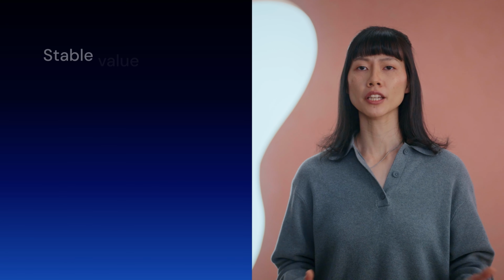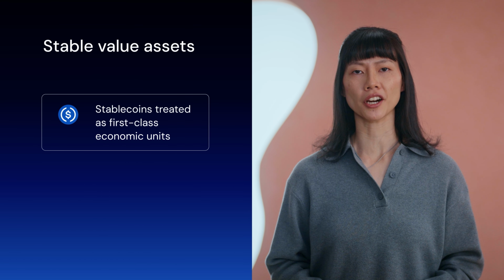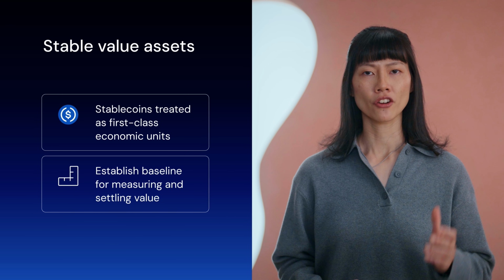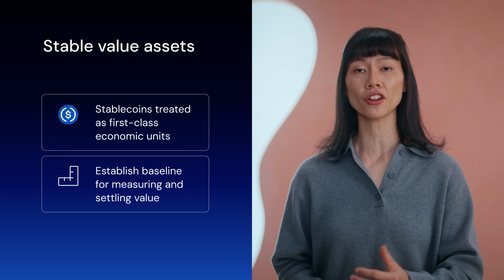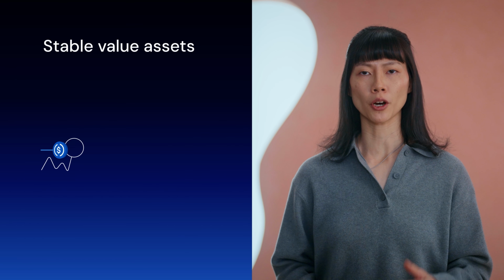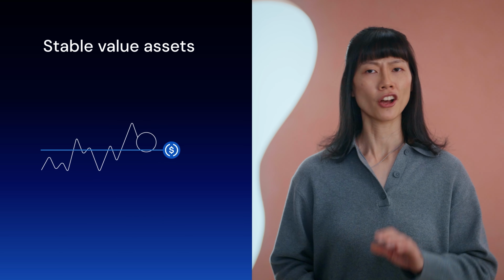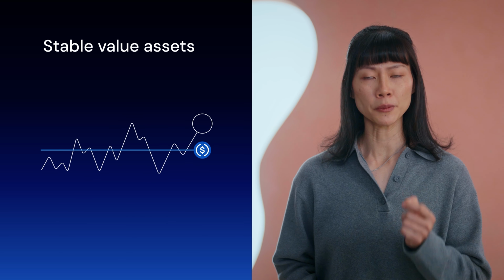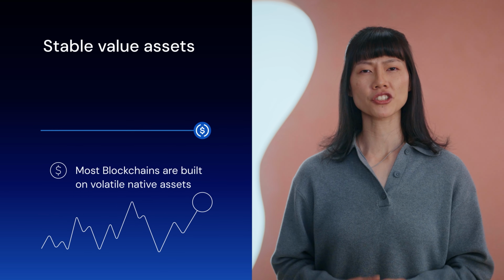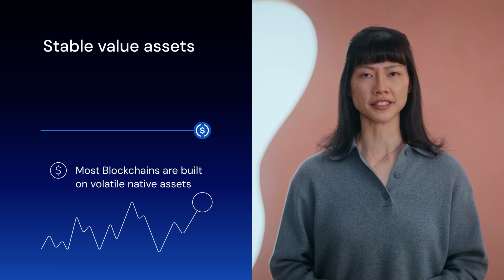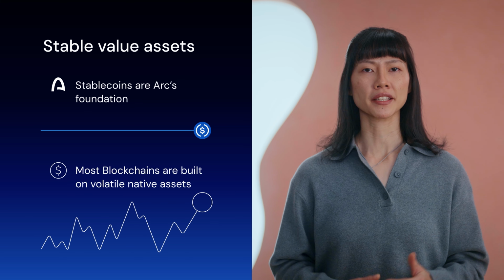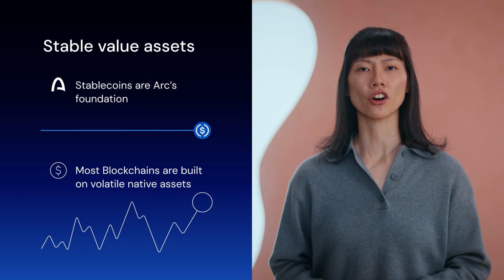On ARC, stablecoins like USDC and EURC are treated as first-class economic units. They set the baseline for how value is measured and settled on the network. This allows applications to operate in familiar currency terms, not tied to the whims of a speculative native token. This is a deliberate design choice. While most blockchains are built around a volatile native asset and stablecoins are an add-on, ARC inverts that model by making stable value the foundation of the system.